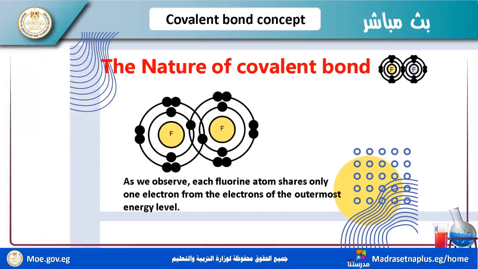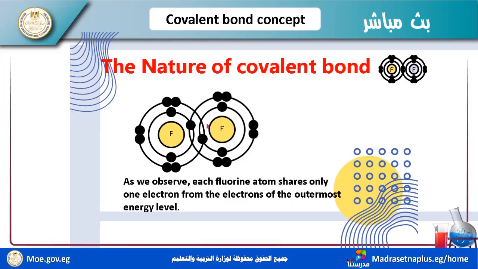We have this example: fluorine and fluorine. Firstly, you must do the electronic configuration of fluorine: 2, 7. Each one shares one electron. This is a sharing bond between them.